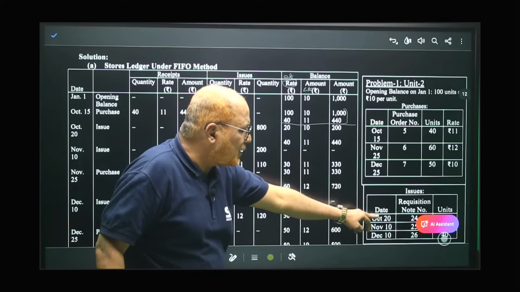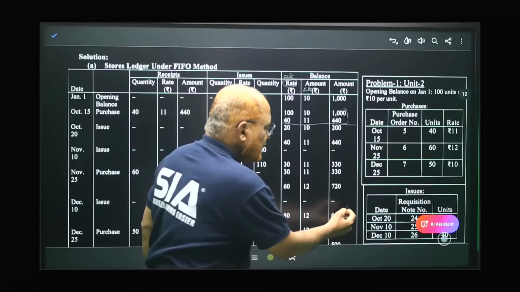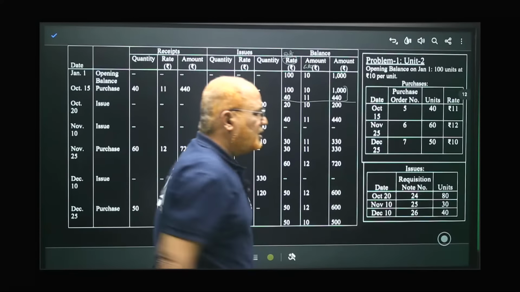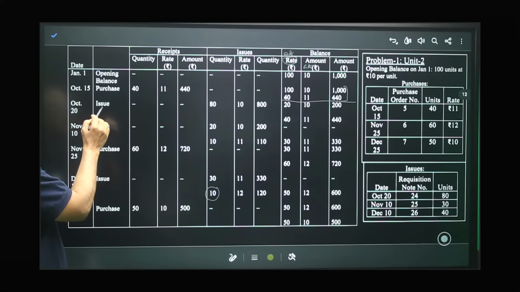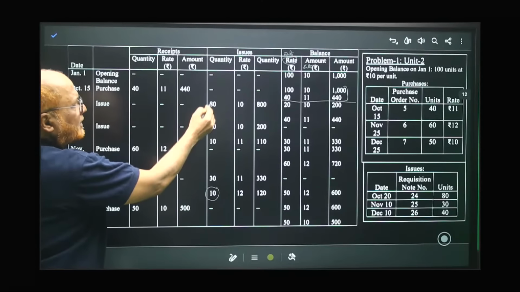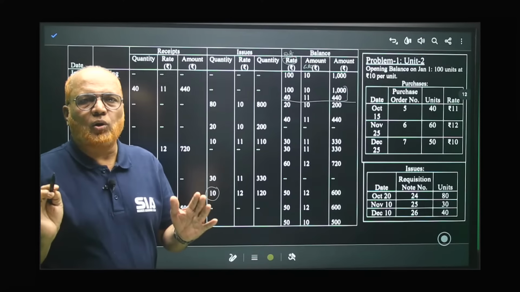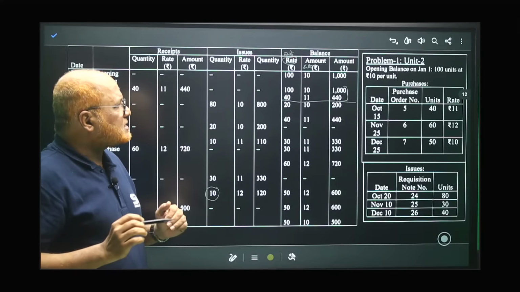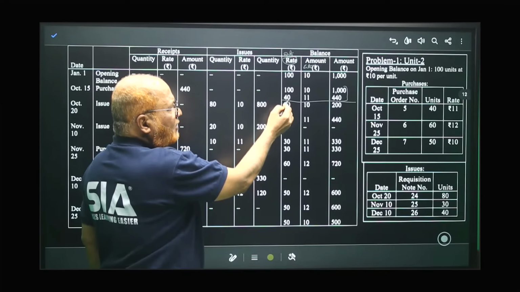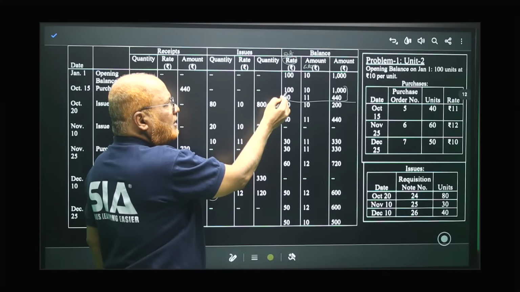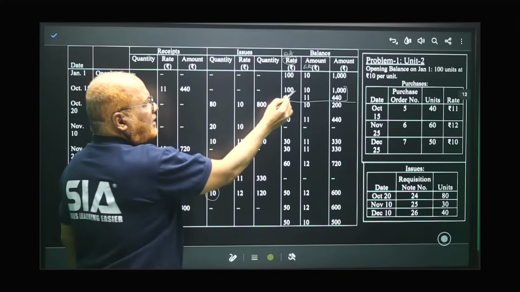Then after October 15th, don't go for November 25th, because on October 20th there is a transaction. There is a transaction of issue. So how many units are issued? 80 units are issued. So here you should write October 20th issue. In the issue column, 80 units. Which method are we following? FIFO method. First in, first out. So we have two lots, 100 and 40, of which the old one is 100. So out of this we are issuing at 10 rupees each.